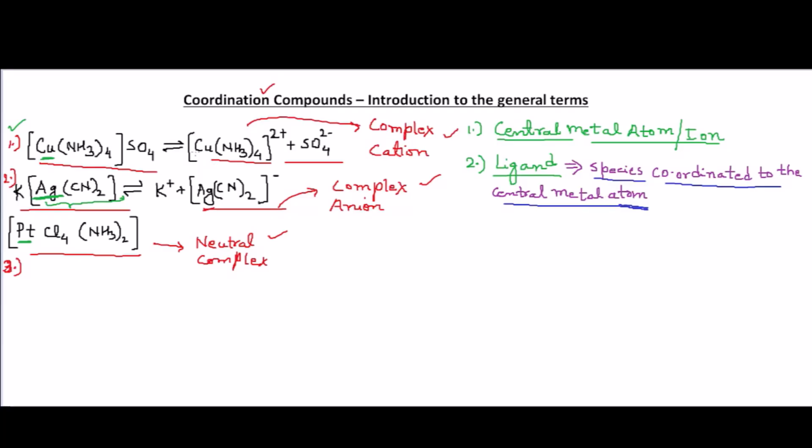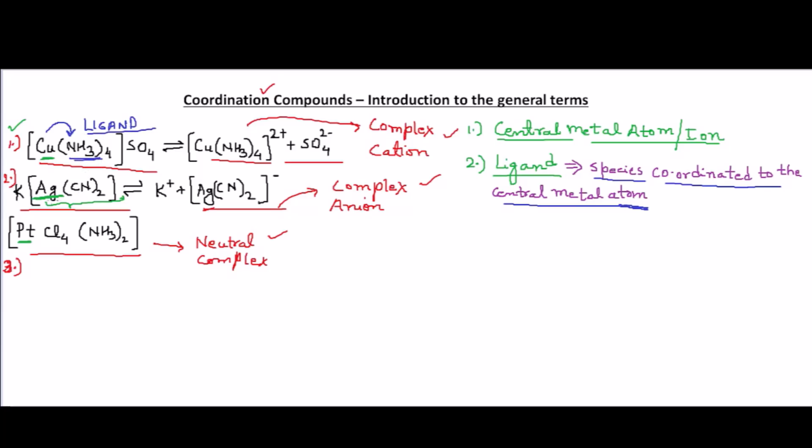Now how do we identify the ligand in a coordination complex? In the first example, copper is directly attached to 4 ammonia molecules, so ammonia is the ligand.